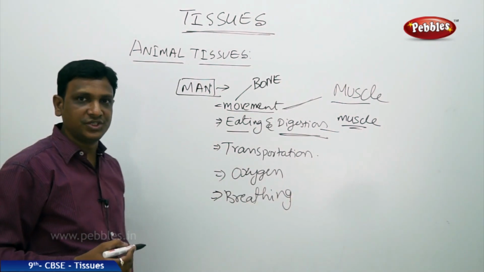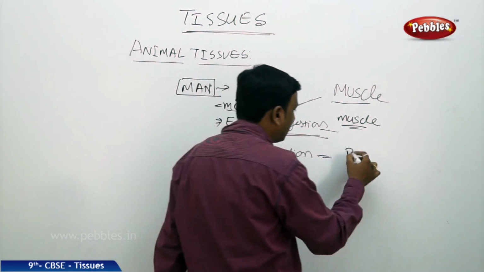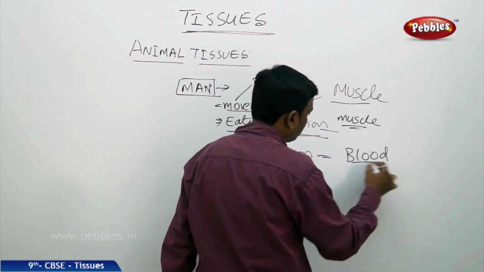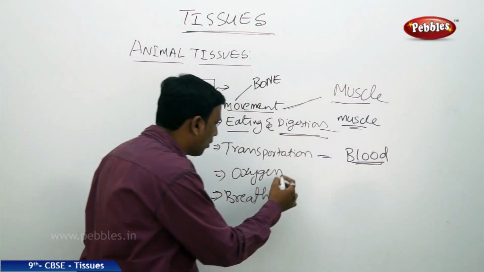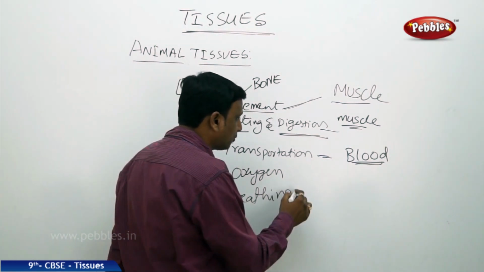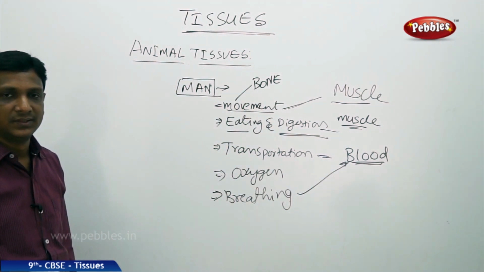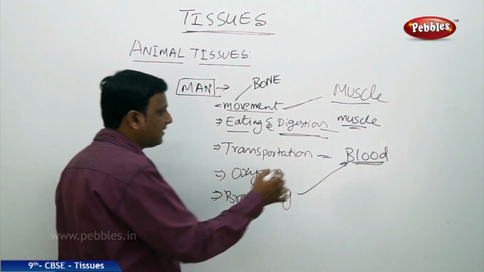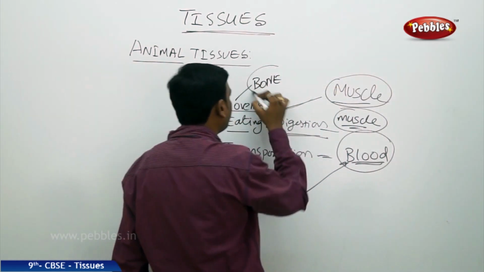For transportation, you need some medium to transport the materials, and you need blood. You are taking oxygen in your lungs, and to transport this oxygen you also need a medium called blood. So here we identified certain tissues, and the need for a variety of tissues in our body.